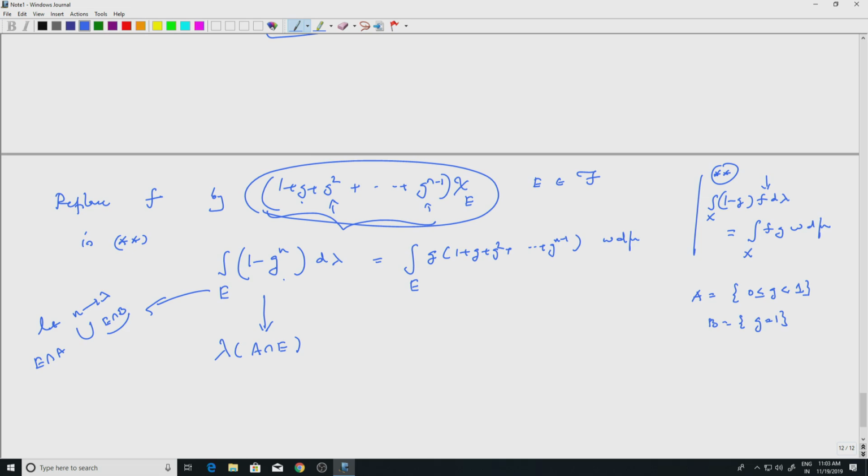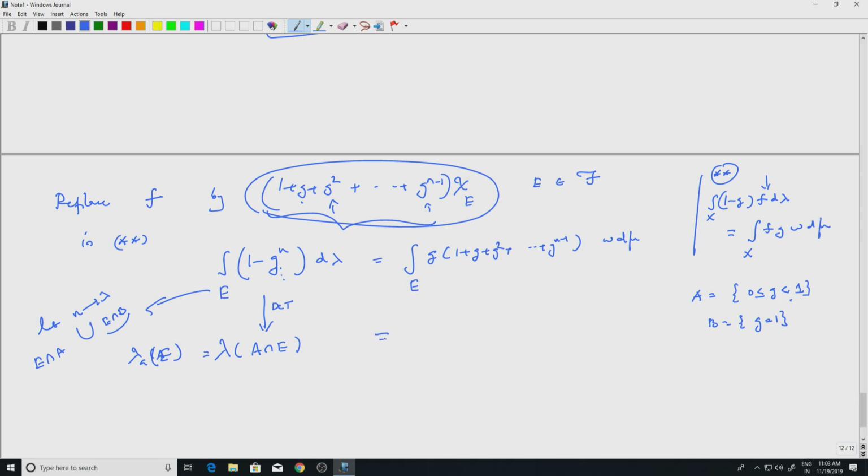On E intersection A, G is strictly less than 1. So G to the n will go to 0, right. So apply DCT, whatever you want, and this is by definition lambda A of E, correct. Lambda A of E by definition is lambda of A intersection E. So the left hand side converges to what we want.